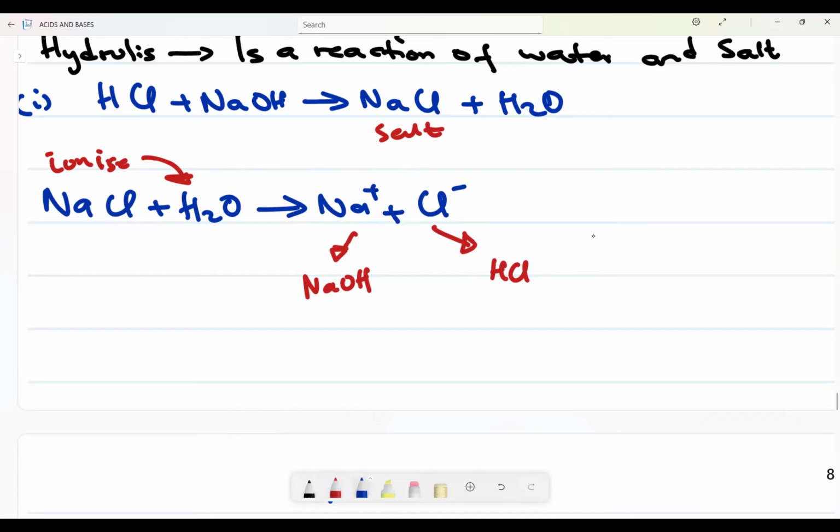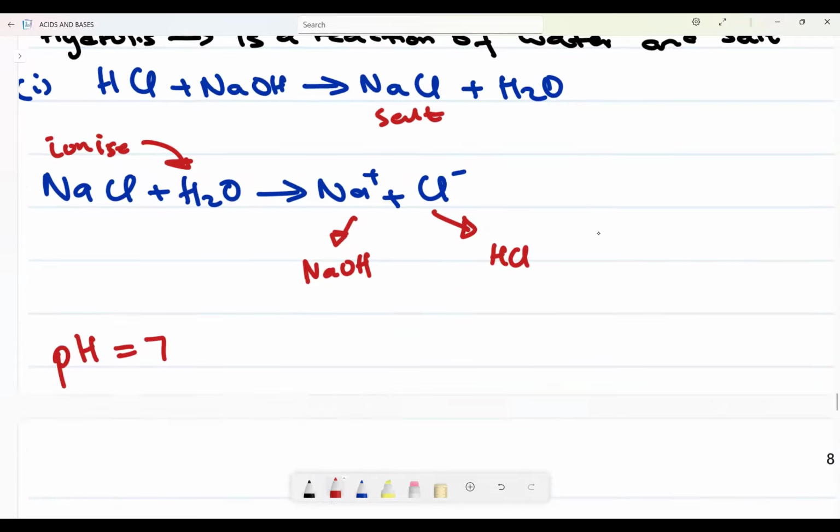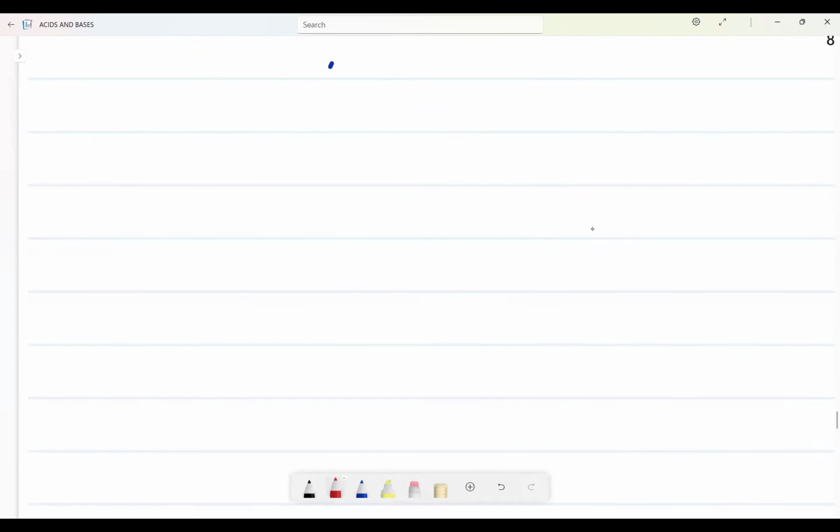So we come to the conclusion that our pH is exactly 7. Why? Because this comes from a strong something and a strong something, so they will all ionize completely in water, meaning there is nothing that will be left. Now let's look at the second one so that we make sense of what I'm trying to say.